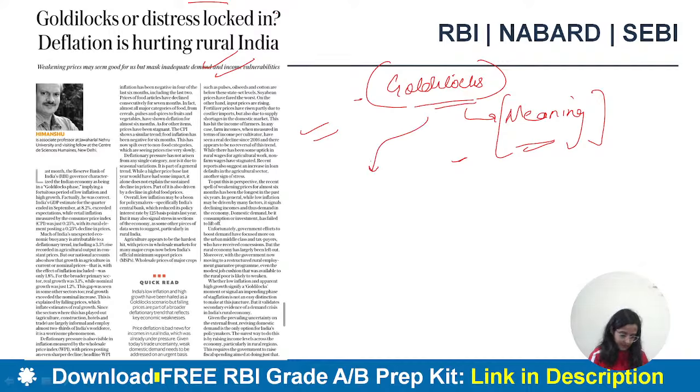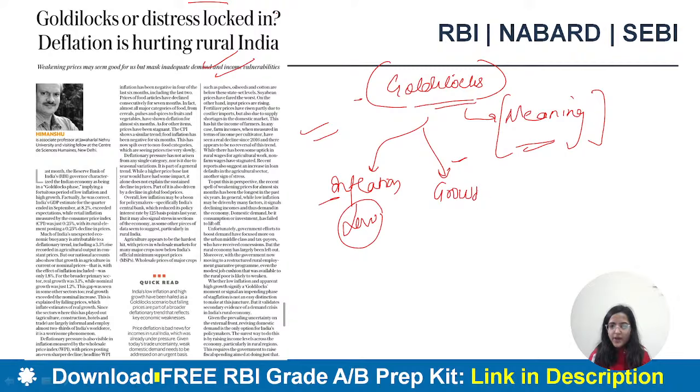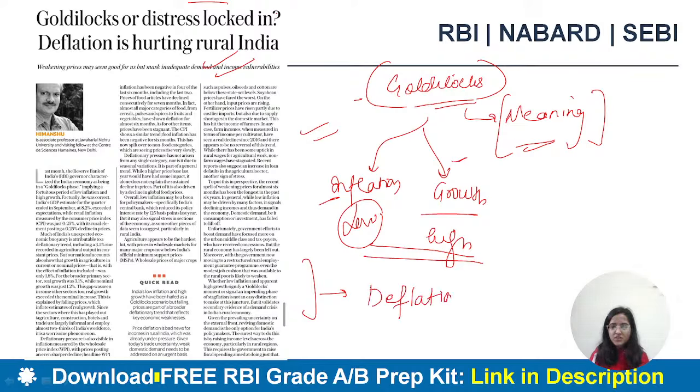When you have robust growth with moderate inflation, very good. Lower inflation, higher growth, a stable and growing economy. When inflation is low and growth is also quite high, such a situation is known as a Goldilocks period. But here the author is asking whether this is a Goldilocks period or whether we are moving into a deflationary phase. A deflationary phase is when prices start declining.